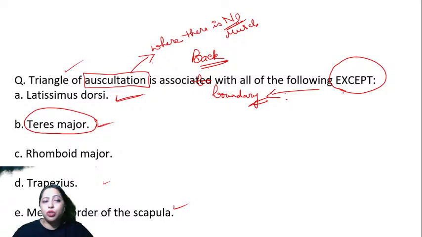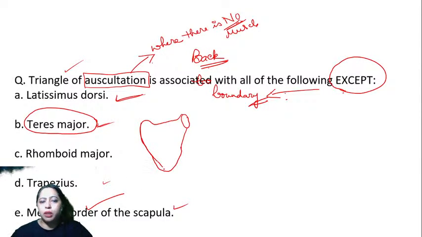The one which does not belong. See, if this is the scapula, this is the medial border. So when we have already picked the medial border, you please remember what are the muscles on this side. L, R, R, L. So rhomboideus is also gone with that, right? L is levator scapulae.